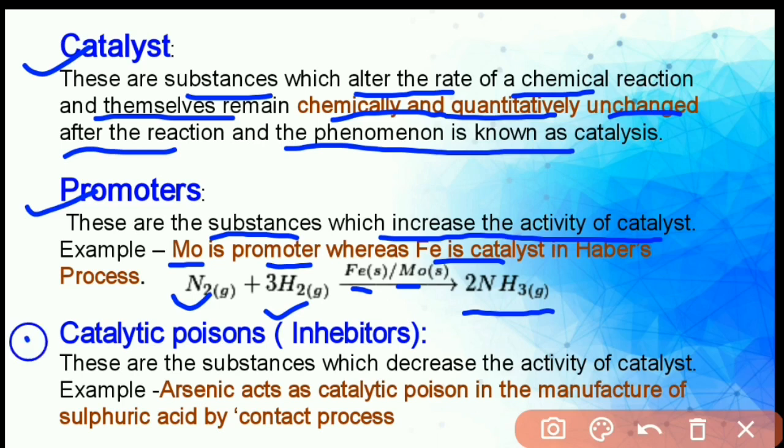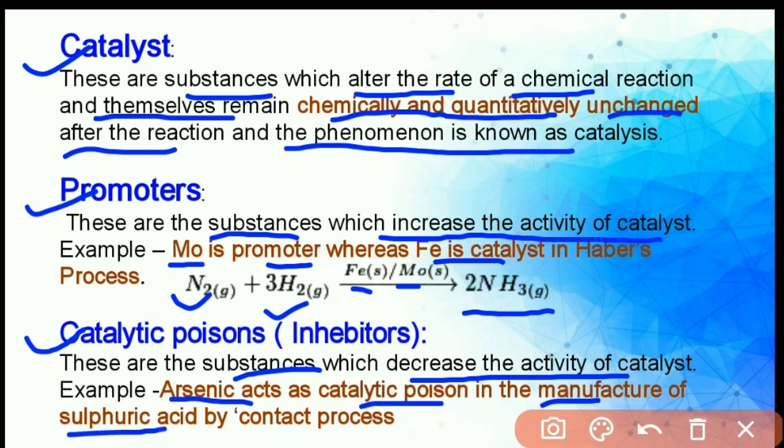Next, catalytic poison or inhibitor. Those substances which show a negative effect on the chemical reaction are called poisons or inhibitors. These are substances which decrease the activity of a catalyst. For example, arsenic acts as a catalytic poison in the manufacture of sulfuric acid by the contact process. So here arsenic is used as a poison on the catalyst, so the rate of reaction in the contact process decreases.